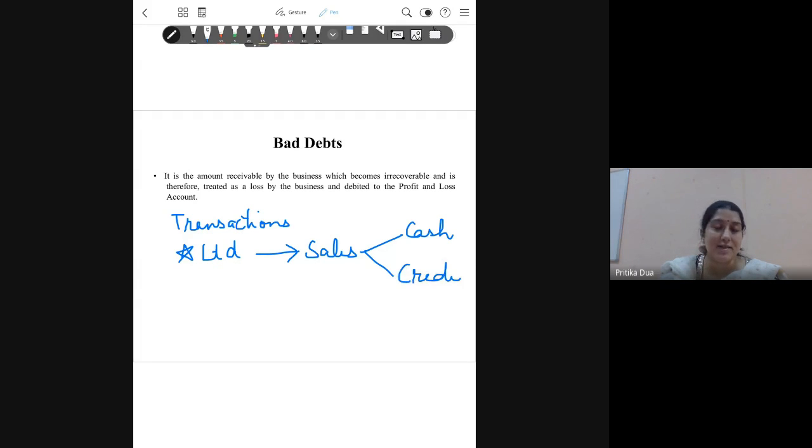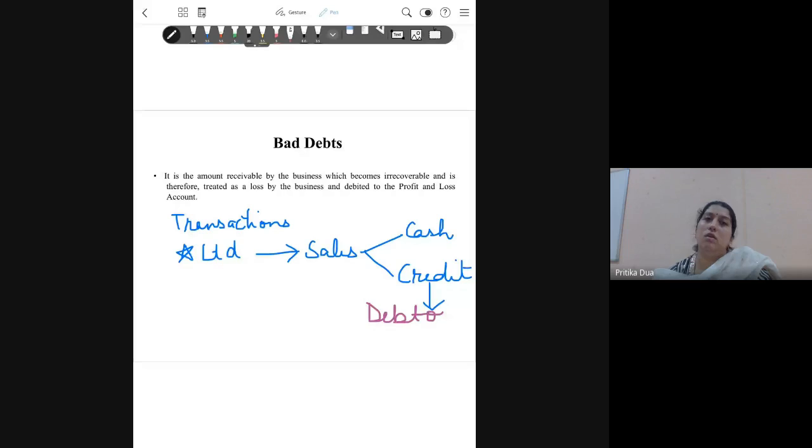Credit basis means that the buyer is not making the cash payment immediately. This buyer will now be recorded as a debtor in the books of Star Limited. Now, any firm would give credit to someone only when it is sure that the money will be returned, will be paid in the near future. This is based on forecast. This is based on the expectation of the firm.